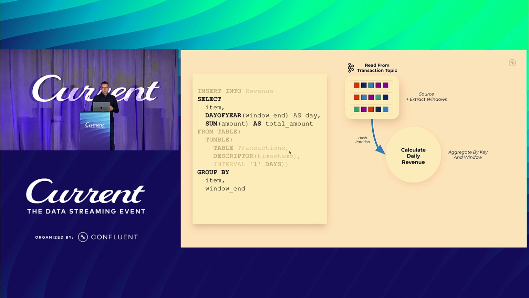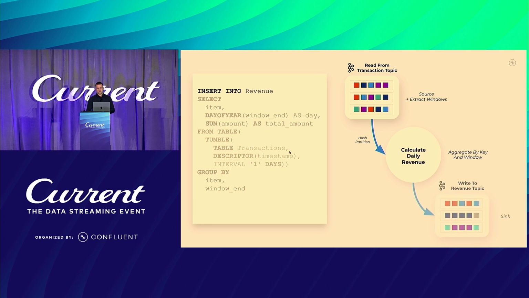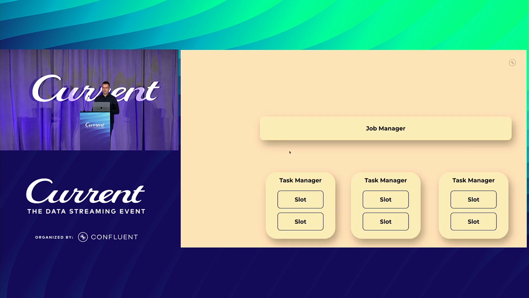And that ends up in another operator that is calculating this daily revenue, and it's doing aggregations by a certain key, in that case, the item and the window. Eventually, we want to write this data out. We don't just want to keep it to ourselves inside Flink. We want to write it to a new table or a new topic in Kafka to make it available to other users or actual applications for dashboards or whatever this is being used for. So we write this into a sink, in that case, a topic in Kafka, our revenue topic. Now we have the job, but we want to run it.